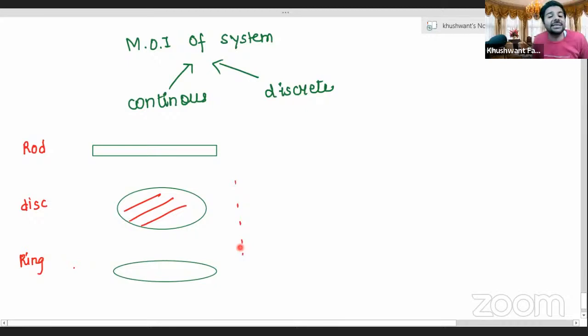So discrete system क्या होता है? Discrete means you have one system, and you have 2 pointers, है ना? Or maybe you'll have 3 different balls here, ठीक है? Now you are considering them as point masses, or maybe you are given 5 different balls in a system, or 6 different balls in a system, and they say इनका total moment of inertia निकालिए. So this is the difference between continuous and discrete moment of inertia.